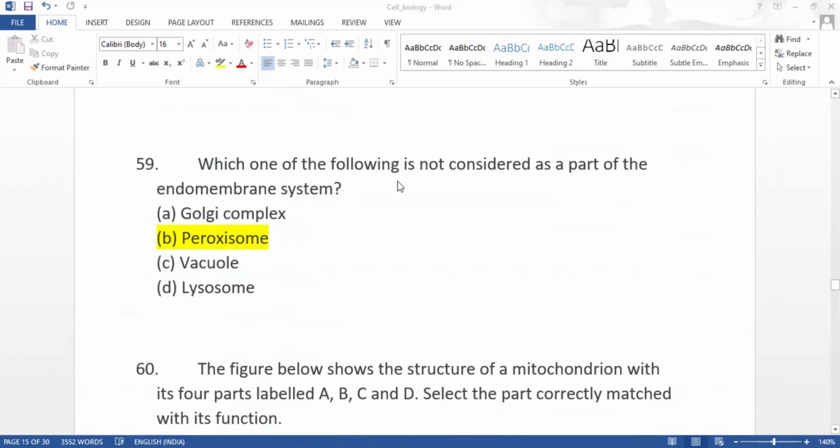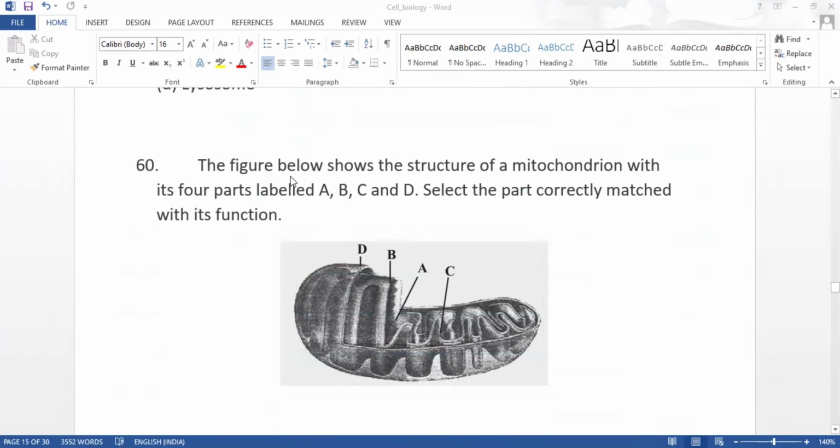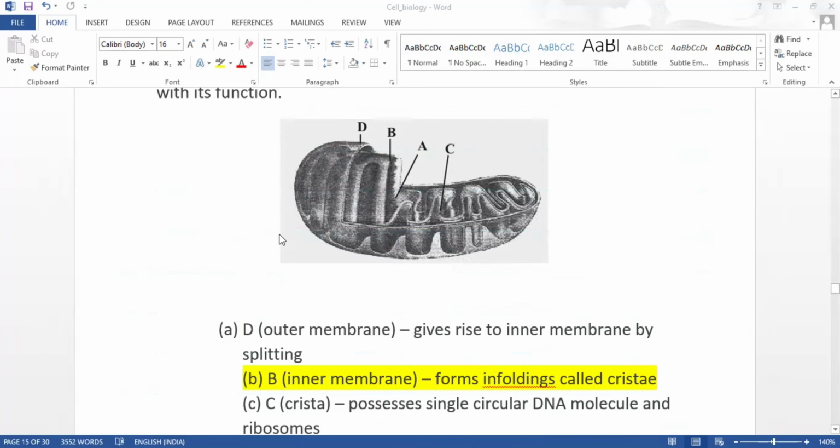Which one of the following is not considered as a part of the endomembrane system? It is peroxisome. The figure below shows the structure of a mitochondrion with its 4 parts labeled A, B, C, and D. Select the part correctly matched with its function.